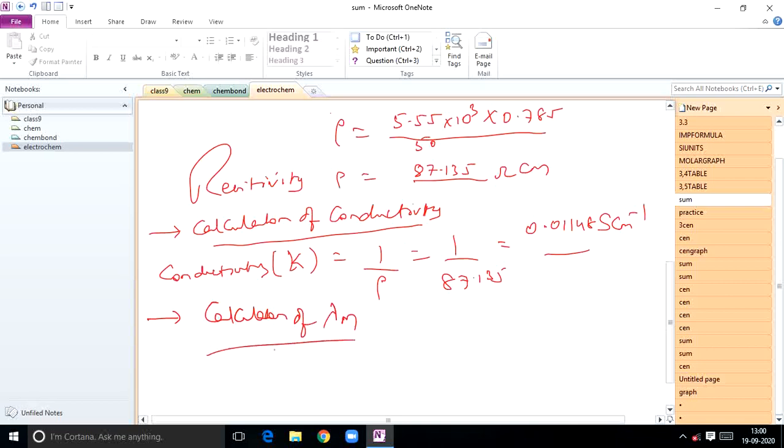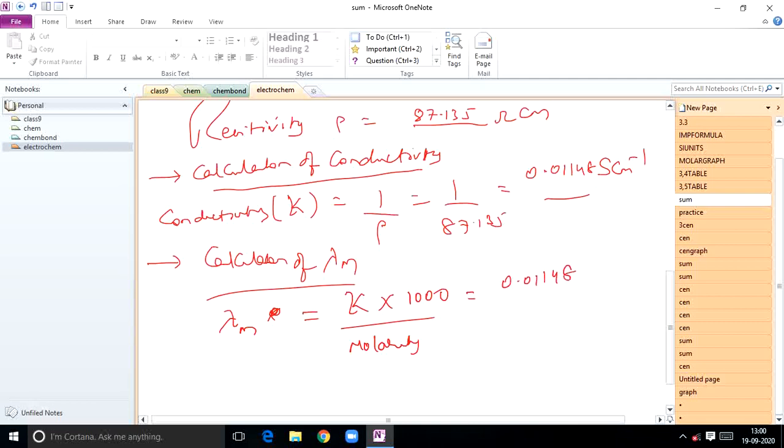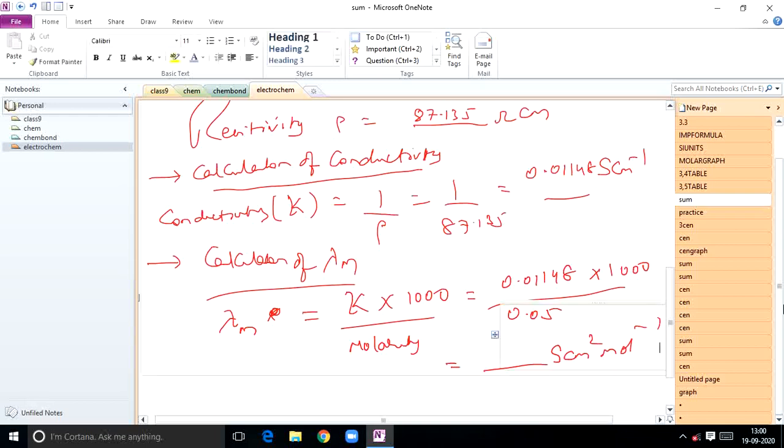So what is the formula, students? Lambda m, very important formula. Lambda m is equal to molar conductance. Lambda m is equal to specific conductance kappa into 1000 by molarity. So how much is the kappa value given? 0.01148 into 1000 by molarity. How much is it given? 0.05. Solve this one. You will get the answer in Siemens centimeter square mole inverse. Solve that one, students. Important model.